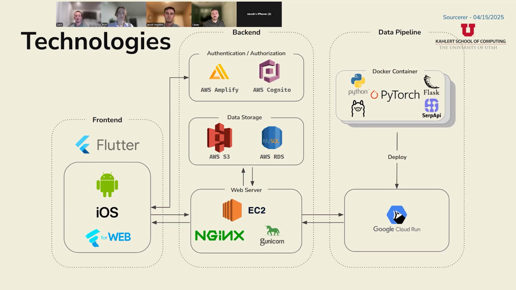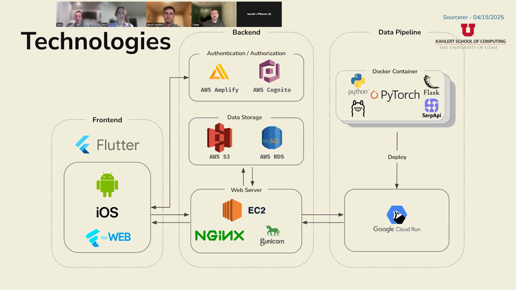And then we also have AWS RDS and S3 for data storage, such as storing the past prompts that users have looked up and the responses that they got. And then we also have some things for our web server, such as an EC2 instance, Nginx running, Unicorn, etc.